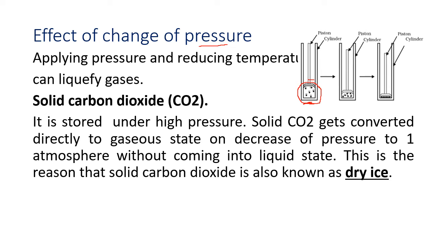The particles are brought near. Can you see? In this case the particles are brought near. So by applying pressure, the particles are brought near. When the particles come to a suitable distance, there will be a force of attraction among them, and at this position the gas may turn into a liquid.